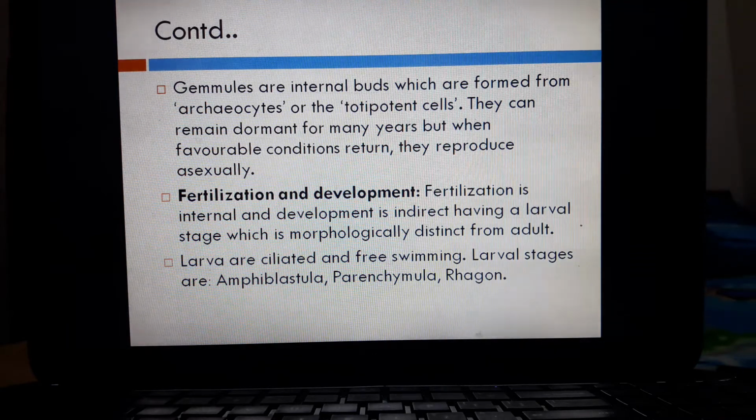I told you earlier that archaeocytes are modified amoebocytes and they are totipotent cells which have the capacity to form new cells. Actually, they can remain dormant for many years, but when favorable conditions return, they reproduce asexually.